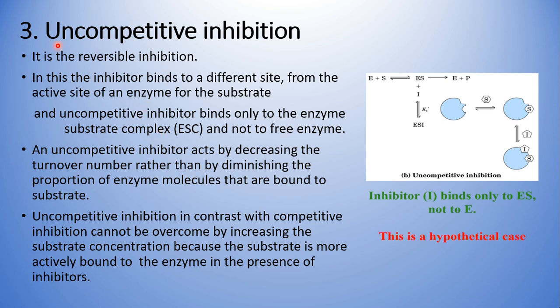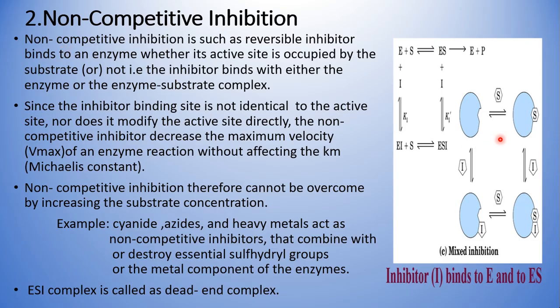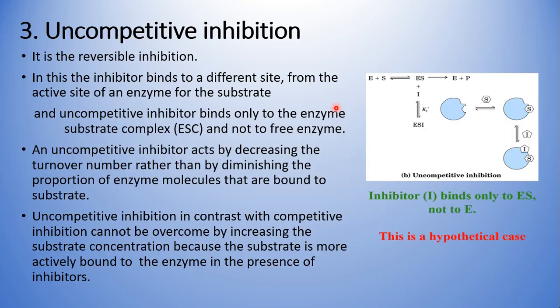Whereas in non-competitive inhibition, I told you it can bind either to a free enzyme or the enzyme-substrate complex, in uncompetitive inhibition this type of inhibitor binds only to the enzyme-substrate complex. It cannot directly bind to the free enzyme, though it is not binding at the active site.